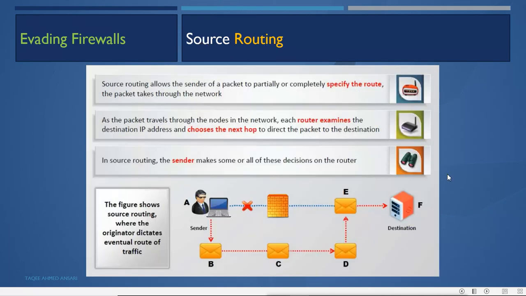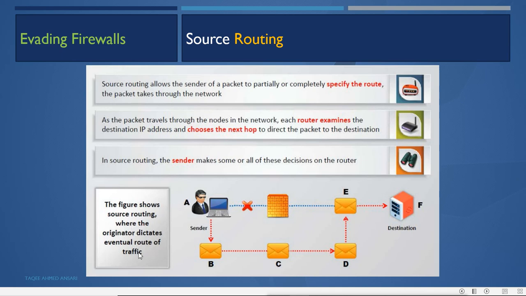Then source routing. Source routing allows the sender of a packet to partially or completely specify the route the packet takes through the network. As the packet travels through the nodes in the network, each router examines the destination IP address and chooses the next hop to direct the packet to the destination. In source routing, the sender makes some or all of these decisions instead of the routers. The figure shows source routing, where the originator dictates the actual route of traffic.